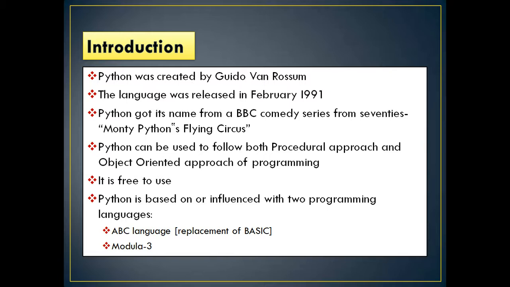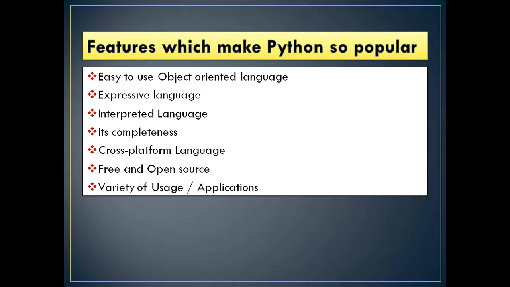Python is based on the influence of two programming languages, the ABC language and Modula 3. Based on this, Python was developed. What are the features of Python? It is an easy to use object oriented language. The meaning of object oriented language is that real world problems can be easily mapped using this Python language.